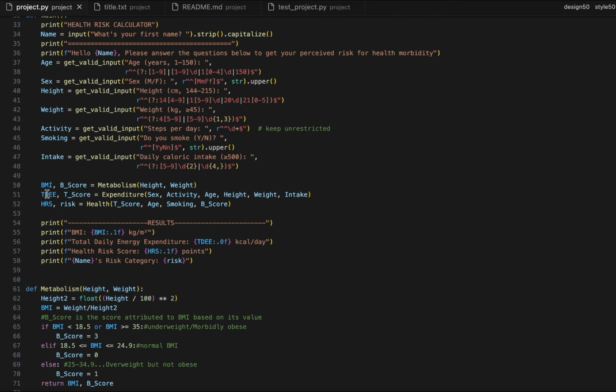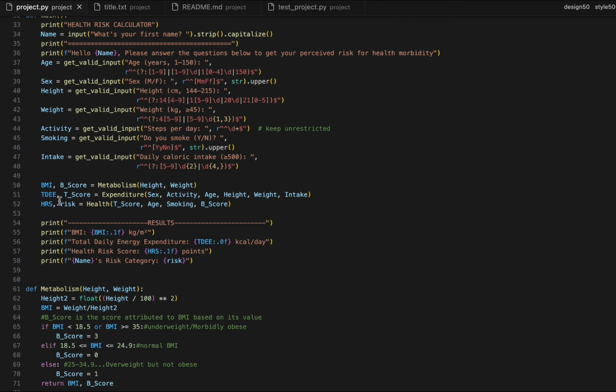The TDEE here determines your total daily energy expenditure. Based on things like your height, weight, sex, and activity level, it will determine the amount of calories you burn a day. It also calculates something called the BMR, that's your basal metabolic rate, but we'll get to that in the code too. Then the HRS, that's your health risk score. It looks at the risks from 1 to 10 plus or so.